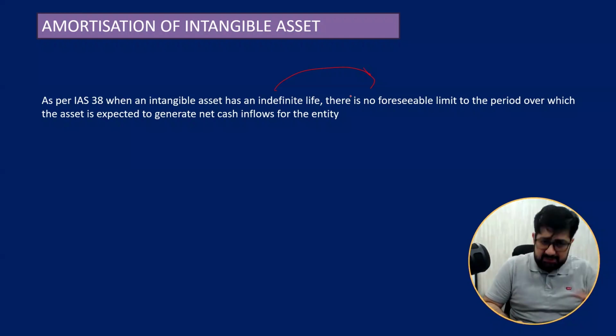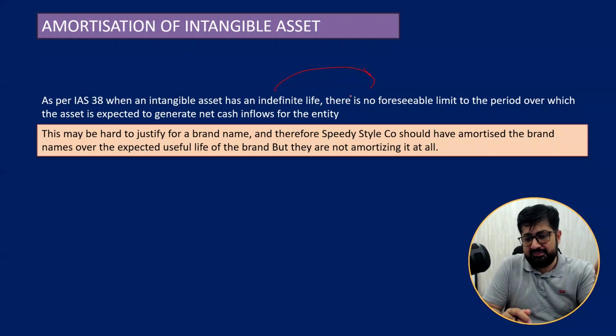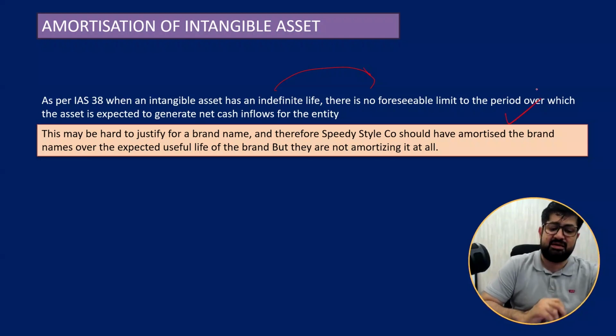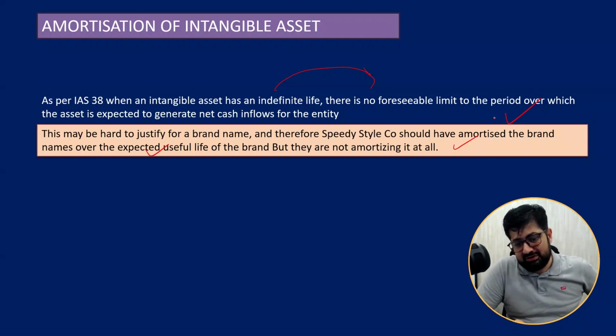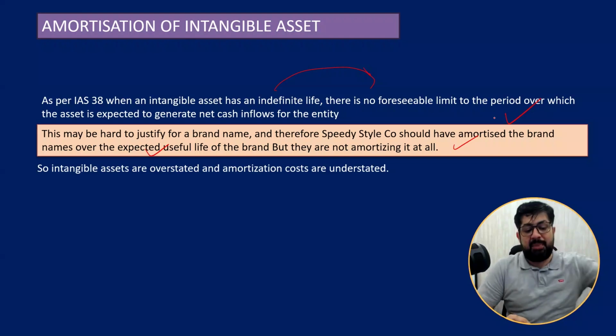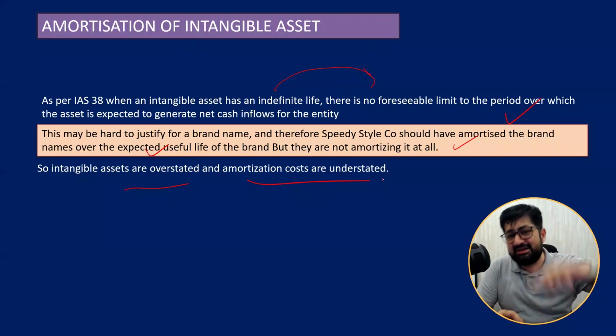But applying to the scenario, this is not the case. It cannot be justified for a brand name which is purchased. So they should have amortized the brand over its expected useful life, but they are not amortizing it at all. Hence the impact: intangible assets are overstated, and amortization is understated.